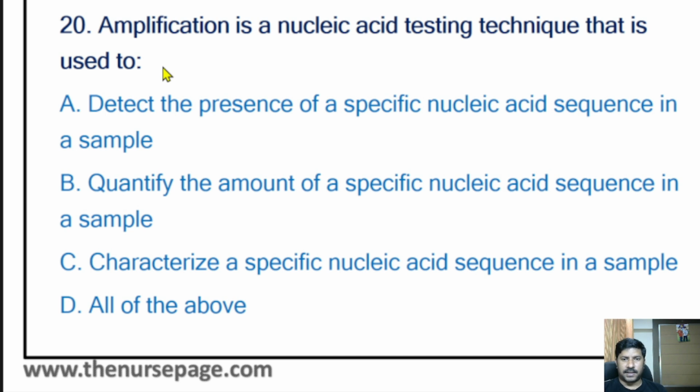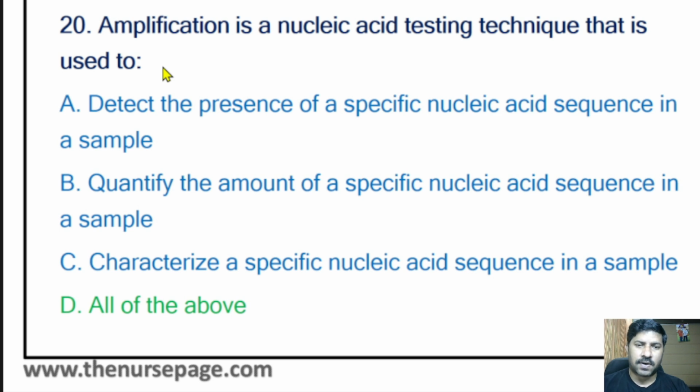One of the common tests that uses amplification is CBNAAT. You can write the full form of the CBNAAT test in our comment section, and I would like to see who gives the correct answer. CBNAAT is usually used to identify Mycobacterium tuberculosis, pulmonary tuberculosis in children. Nowadays it is used in adults also. So kindly comment what the full form of CBNAAT is.